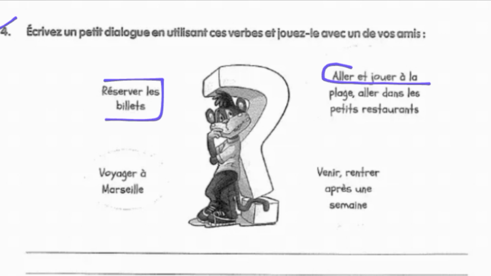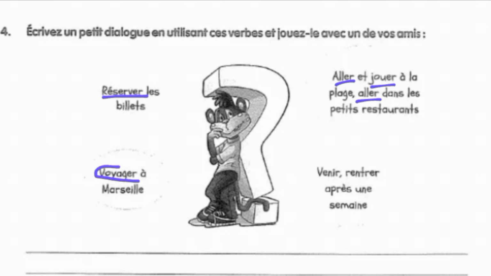Aller et jouer à la plage means to go and play at the beach. So here the verb is réserver. Here the verb is aller and jouer. Then again you have aller dans les petits restaurants, that is to go in the small restaurant. Voyager à Marseille, here the verb is voyager, that means to travel.